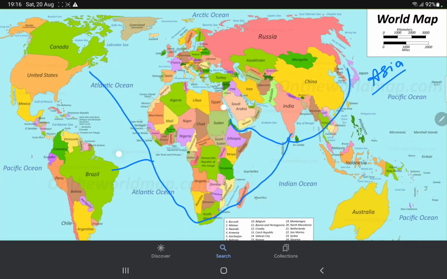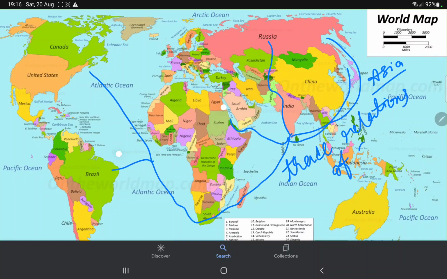For Russia also, it goes somewhere around like this, or through land routes if possible, if no countries are enemies in between them. So all these lines, what are these lines, children? You just observe, what are these lines I've drawn? These are nothing but the trade relations of India.